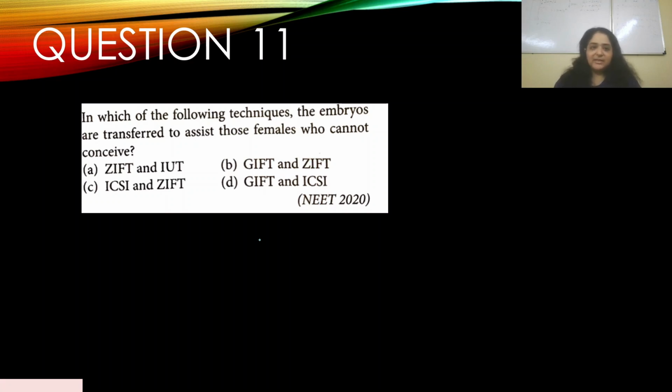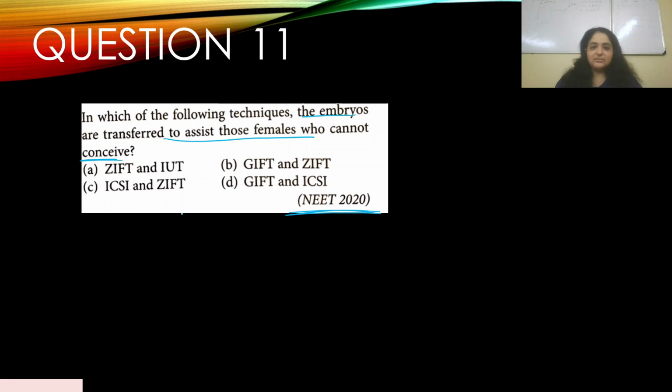Alright, so question number 11. In which of the following techniques are the embryos transferred to assist those females who cannot conceive? Okay, and this appeared in NEET 2020, it's pretty recent. A, ZIFT and IUT, you're supposed to know the full forms. B, GIFT and ZIFT. C, ICSI and ZIFT.